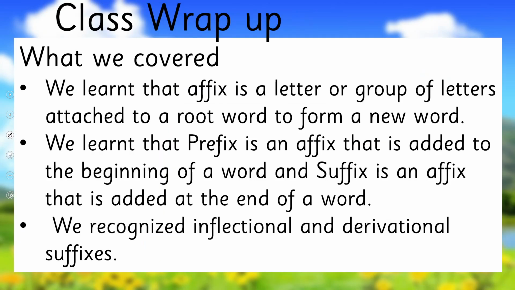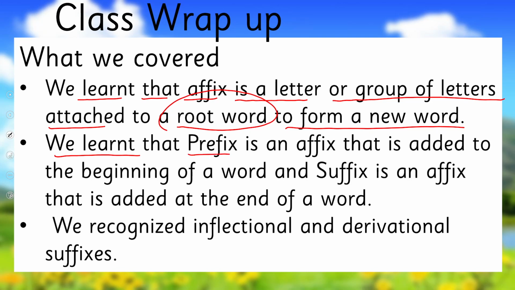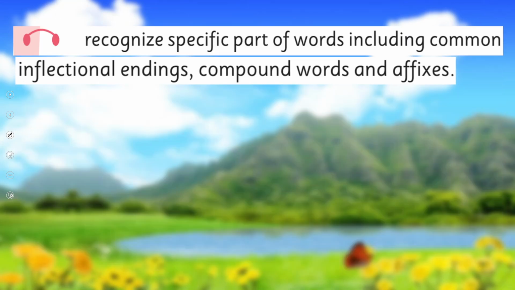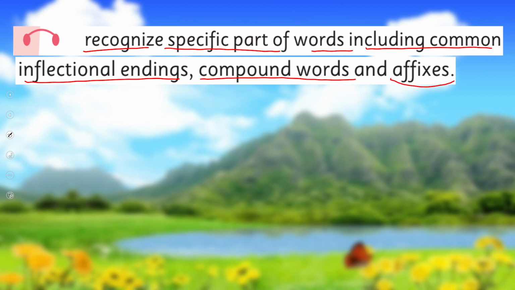So what have we learned today? We learned that an affix is a letter or group of letters attached to a root word to form a new word. And we learned that a prefix is an affix that is added to the beginning of the word, and a suffix is an affix which is added at the end of the word. We recognized inflectional and derivational suffixes. So in this way, we achieved today's SLO, that is to recognize specific parts of words including common inflectional endings, compound words, and our focus was on affixes. Are we done with it?